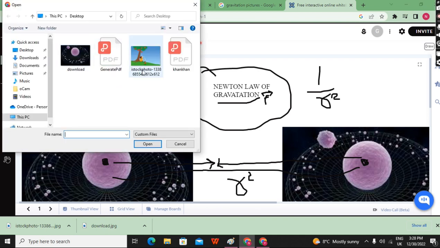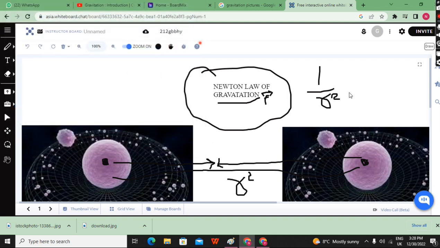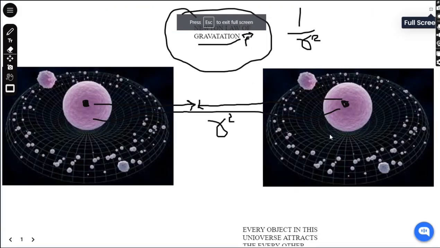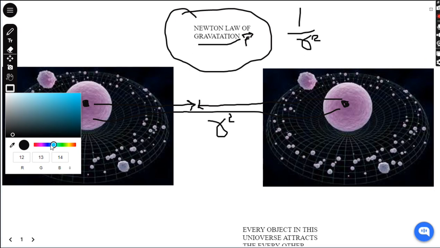Let me just pull up the picture. Okay, so let's open this picture. Maybe it's unable to get a picture here. So let's make it full screen. Then I can explain to you how the gravitational law was formed. Let me show you how it was formed.